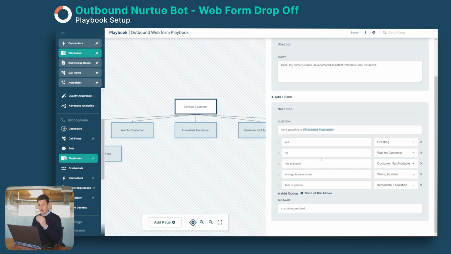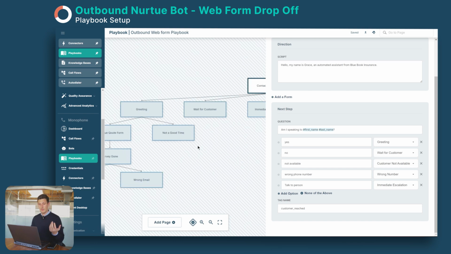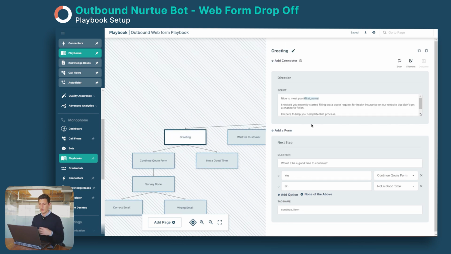So this row, well, Ella Davis will be Ella Davis first name and last name. And then we have a few options here. If it's the wrong person, she or he is not available, or wrong phone number, etc. We have different paths based on the situation. But if yes, it was that right person, we go into the greeting page.